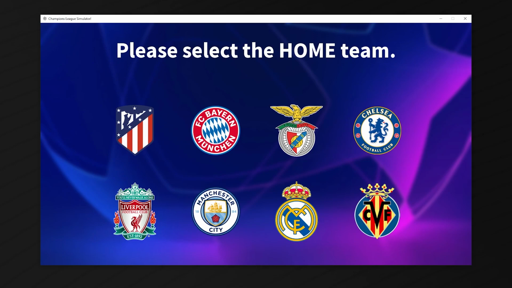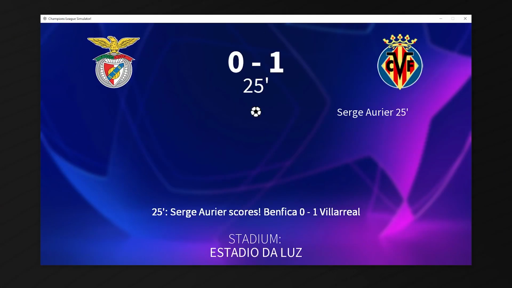Going back to the other side of the bracket, we have Villarreal versus Benfica. I'm going to start out at Benfica's home. And in the 25th minute, Aurier scores for Villarreal, making it 1-0. And there's a penalty to Benfica in the 41st minute, which Darwin Nunez can score.